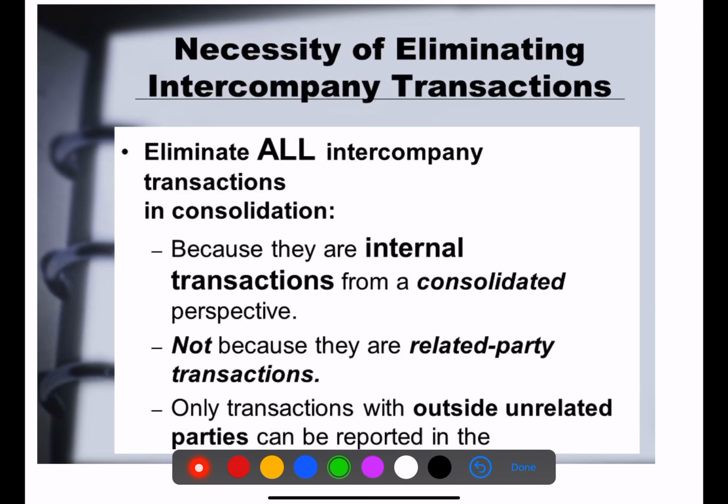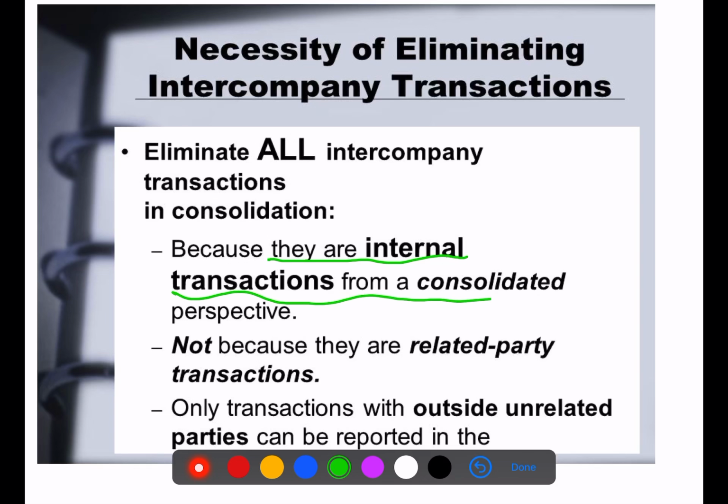Next, what is the necessity of eliminating intercompany transactions? Why are we eliminating them? The reason is that they are internal transactions from a consolidated perspective, because whatever we are doing internally, we are giving to our family member. We are not selling to an outsider.